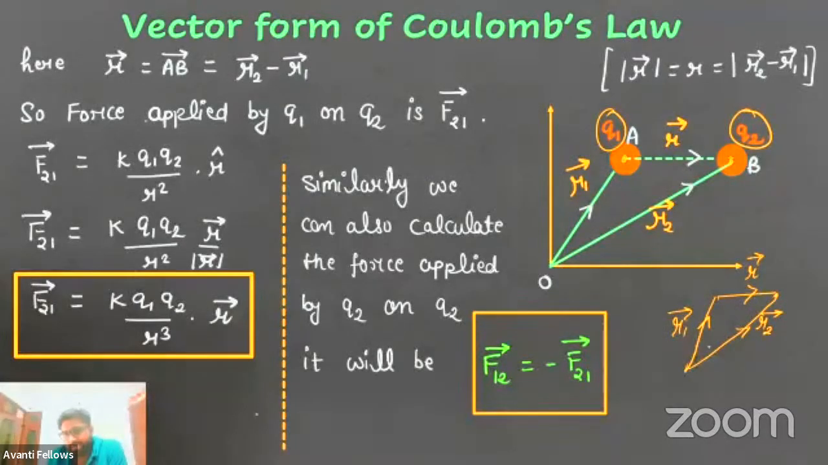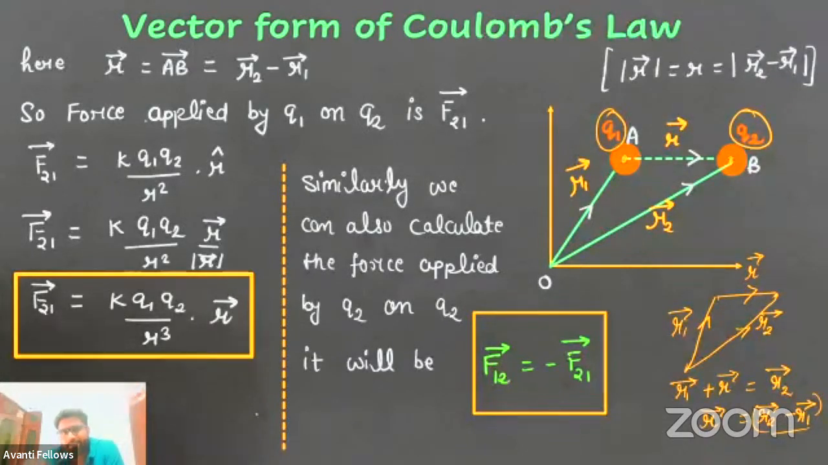Now, we can say that R1 vector plus R vector is equal to R2 vector. So here, R vector is nothing but R2 vector minus R1 vector. Clear सभी को? Any kind of doubt? कोई doubt नहीं. Here, R vector is nothing but AB vector, which is equal to R2 vector minus R1 vector. Why do we need to draw this AB vector? We will let you know.